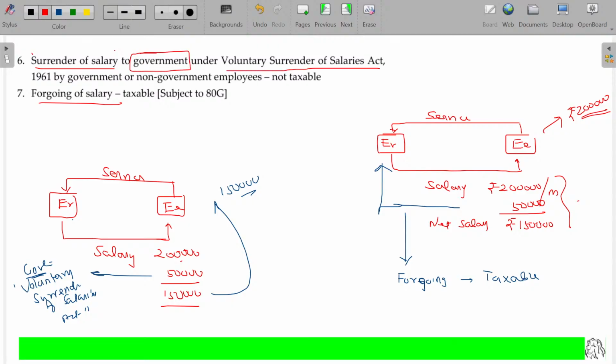Voluntary Surrender of Salaries Act scheme, 1961. By whom? This employee could be a government employee or non-government, doesn't matter. In that case, this 50,000 is not taxable. You have to pay the tax only on 1,50,000. Is that clear? Some special points related to salaries we are discussing here, one after another. Clear? Any doubts here?